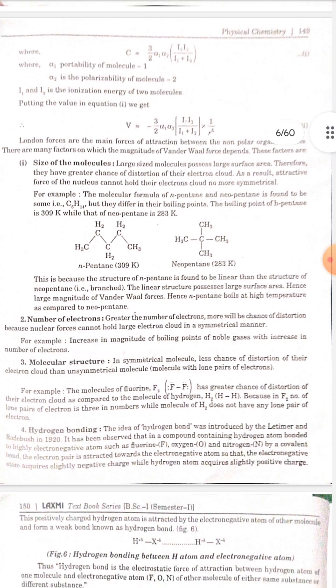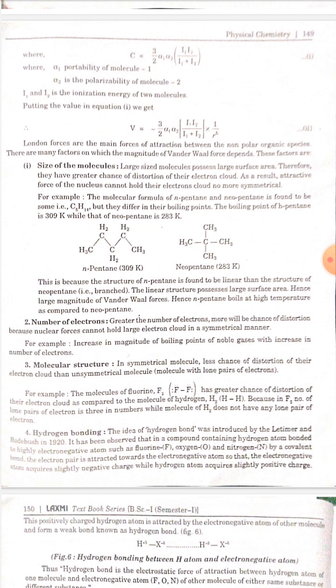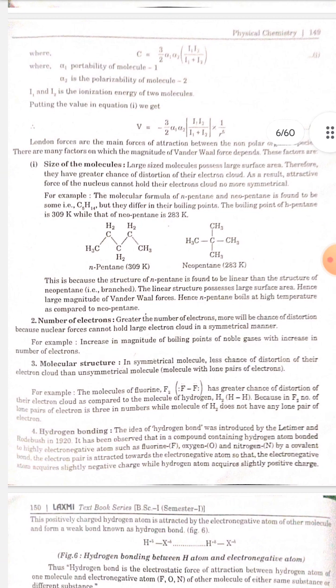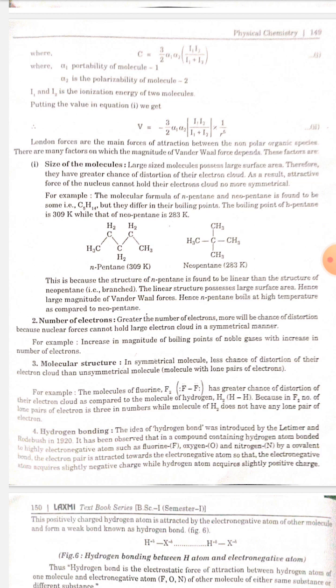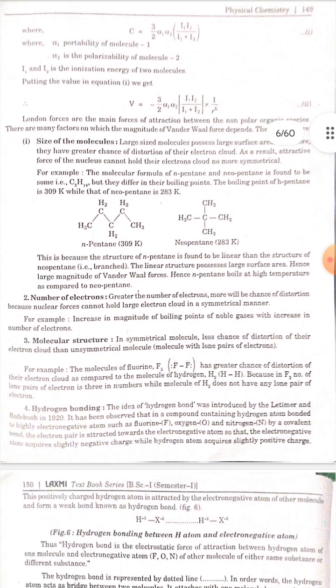Number 3. Molecular structure. In a symmetrical molecule, there is less chance of distortion of the electron cloud than in an unsymmetrical molecule. Molecules with lone pairs of electrons: for example, the molecule of fluorine F2 has a greater chance of distortion of its electron cloud as compared to the molecule of hydrogen H2, because in F2 the number of lone pairs of electrons is 3, while the molecule of H2 does not have any lone pair of electrons.